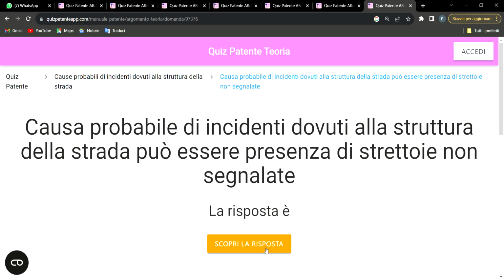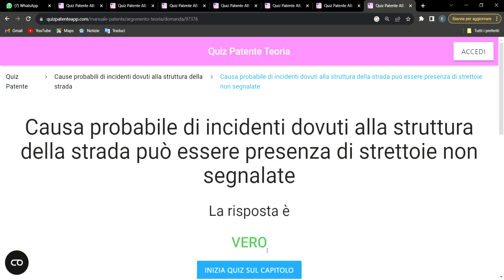So now let me see. It says vero. I will explain to you. It says, accident may probably be caused. So you can see it, struttura della strada. So in a structure of road, può essere presenza di struttura non segnalata.